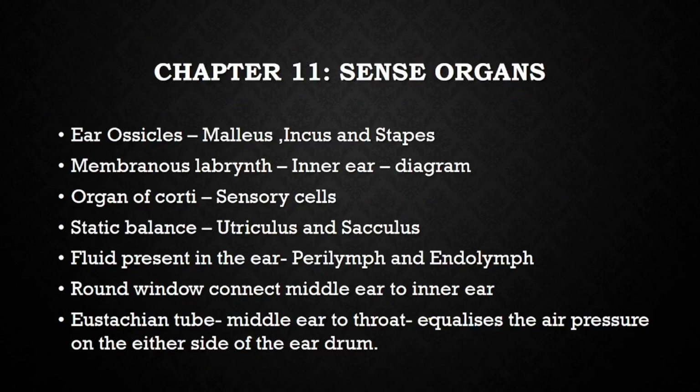The next chapter is sense organs. I have taken the ear first. Ear is very important. So ear ossicles: malleus, incus, stapes, the smallest bone is the stapes. Membranous labyrinth is the inner ear. Diagram can be asked in the examination. I hope you remember the diagram similar to this. Please see the diagram section. The diagram is given, and even the sense organ video is uploaded.